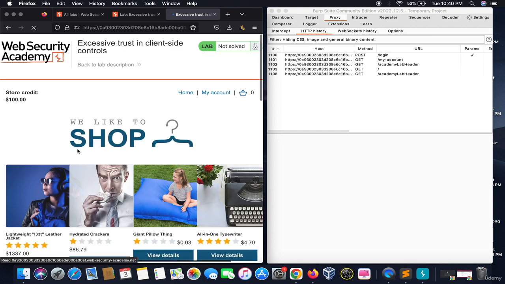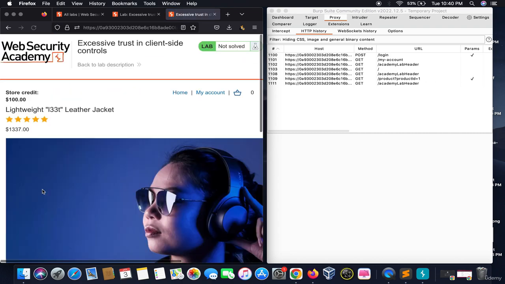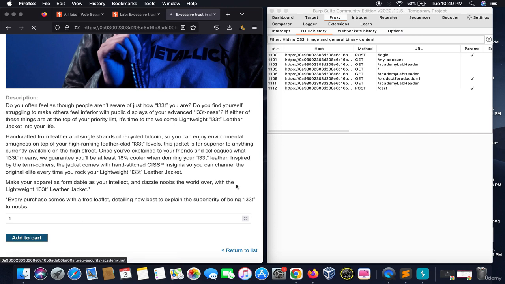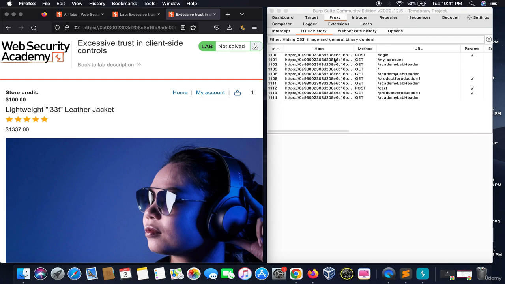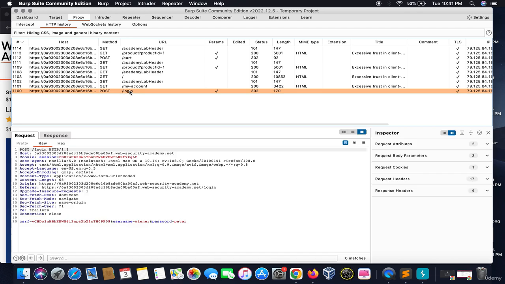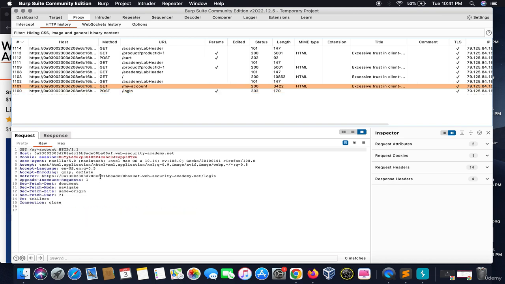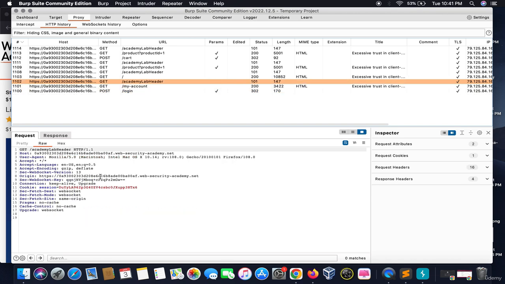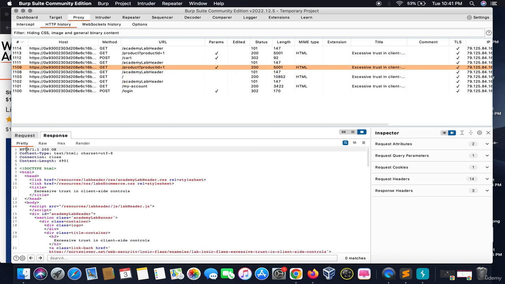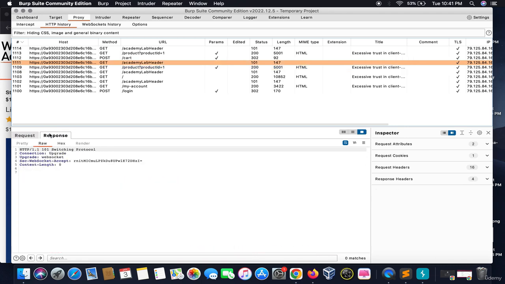Let's go back to the home page, and to solve this lab we need to buy this jacket for an unintended price. Let's add this jacket to the cart. Okay, so it's added. Till now we performed a variety of tasks. Now we need to see how we can get into this. It's a CSRF token for the login, and we need a response where we can tamper with the price or something.